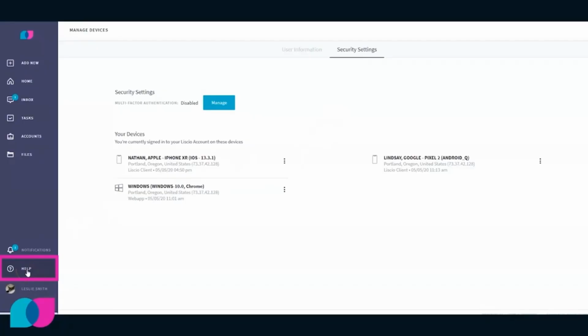Perhaps you forgot that a few weeks ago you used somebody else's computer to log into your Liscio account very quickly to handle a quick emergency, for example, and you forgot to log out. You can head over here to your Liscio profile settings, to security settings, and just go to these little dots and log out from any other device or your device.